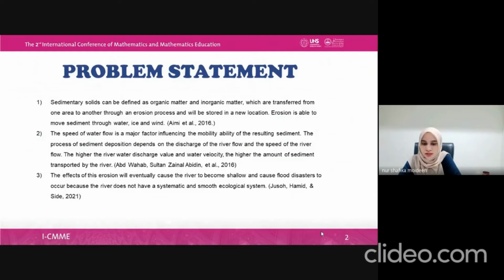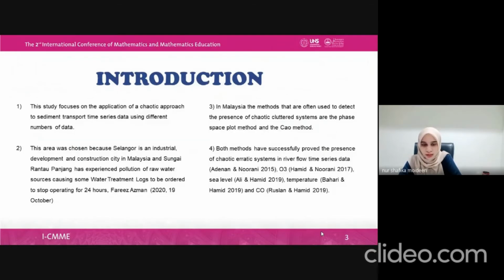The effects of this erosion will eventually cause the river to become shallow and cause floods, because the river does not have a systematic and smooth ecological system. So this study focused on the application of a chaotic approach to sediment transport time series data using different numbers of data. This area was chosen because Selangor is an industrial development and construction city in Malaysia, and Sungai Rantau Panjang has experienced pollution of raw water sources, causing some water treatment plants to be ordered to stop operating for 24 hours.